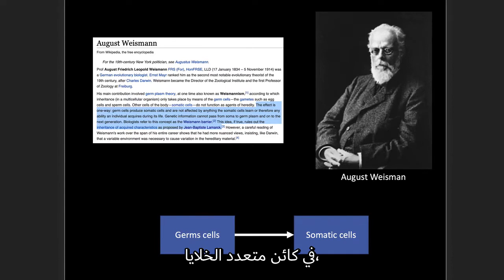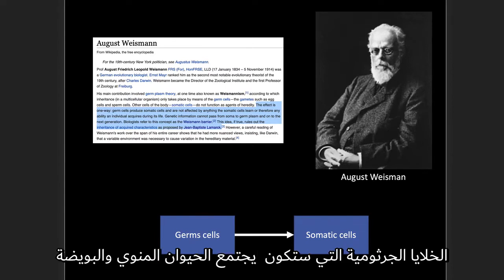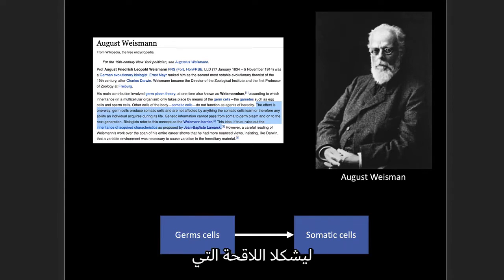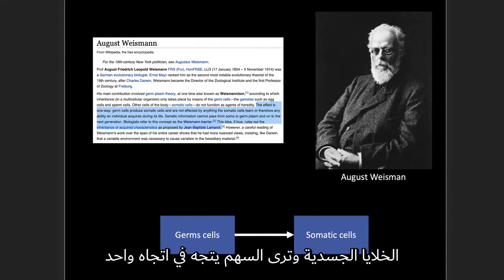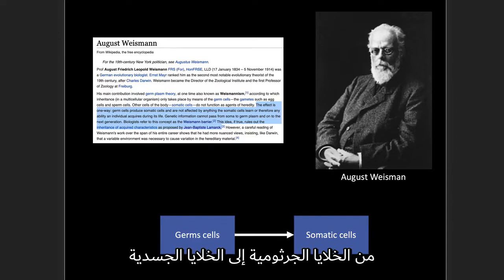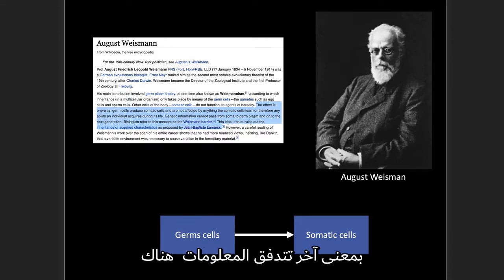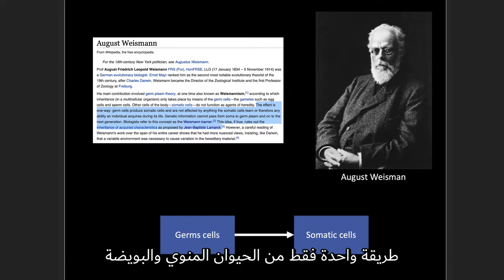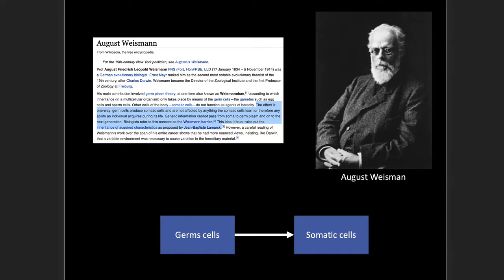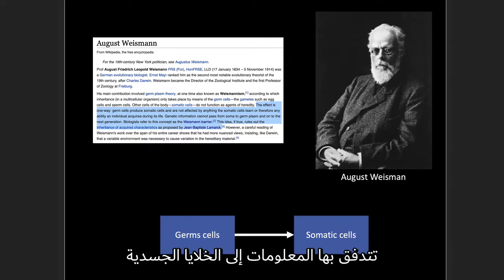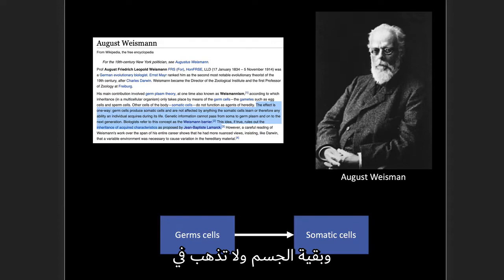So in a multicellular organism, the germ cells, that would be the sperm and the egg, get together, form the zygote. The zygote divides and forms the rest of the growing body. Those are the somatic cells. And you see the arrow goes one way from the germ cells to the somatic cells. In other words, the information flows only one way from the sperm and the egg. That information flows into the somatic cells, the rest of the body. It doesn't go in the other direction.